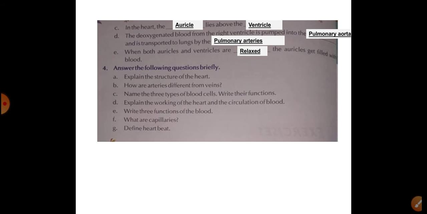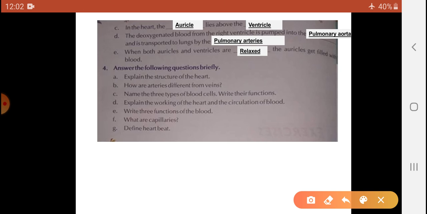Now, in the heart, auricles lie above the ventricles. Auricle and ventricle, we should write down. Deoxygenated blood from the right ventricle is pumped into the pulmonary aorta. We should write down pulmonary aorta as it is.